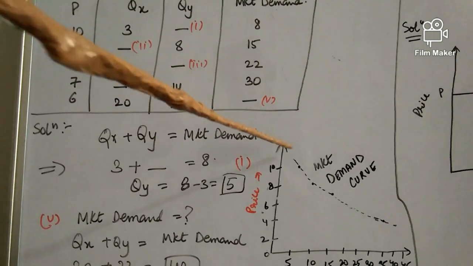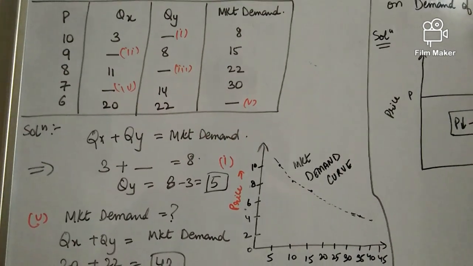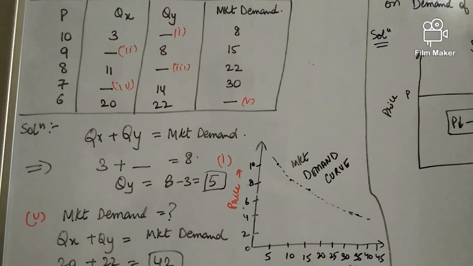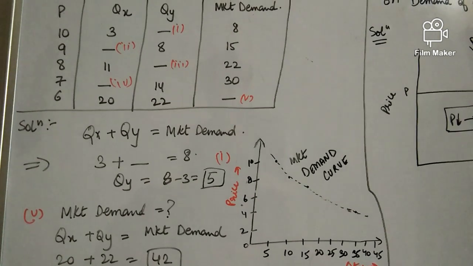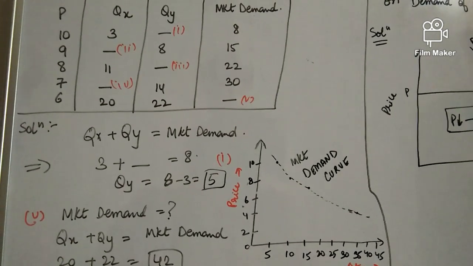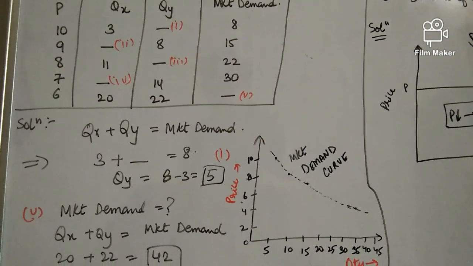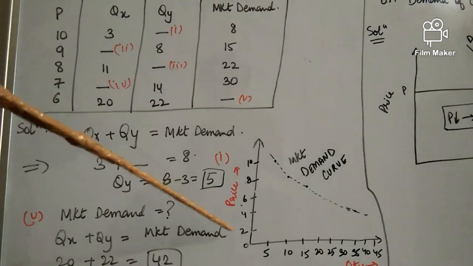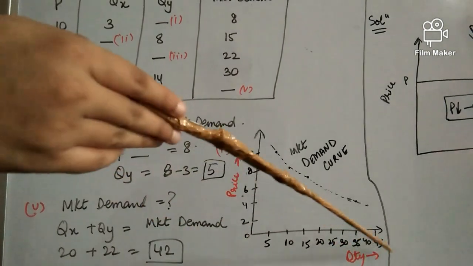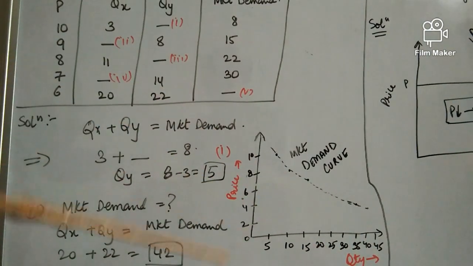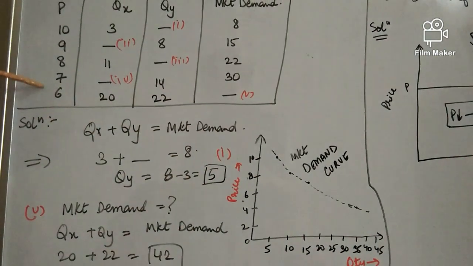Now comes the second part of the question, which says draw the market demand. Okay, so while drawing, as usual, when we are to plot the curve, we need to plot it on x-axis and y-axis, and always remember to mention what is there on x-axis and what is there on y-axis. So y-axis has our price and x-axis has our quantity. Okay, so which price will we take? The price of the commodity.